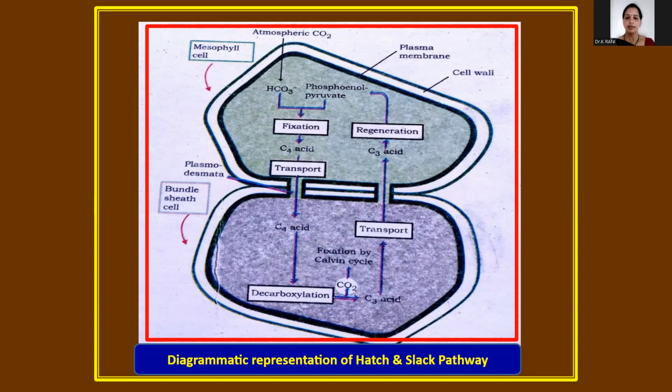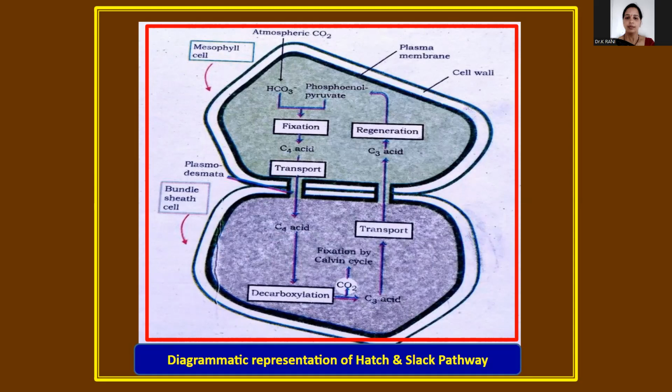In the bundle sheath cells, these C4 acids are broken down to release carbon dioxide and a 3 carbon molecule. The 3 carbon molecule is transported back to the mesophyll, where it is converted to phosphoenol pyruvate again, thus completing the cycle. In the bundle sheath cell, the released carbon dioxide is the decarboxylation phase to C3 acid. Decarboxylation means one CO2 is eliminated in this step.